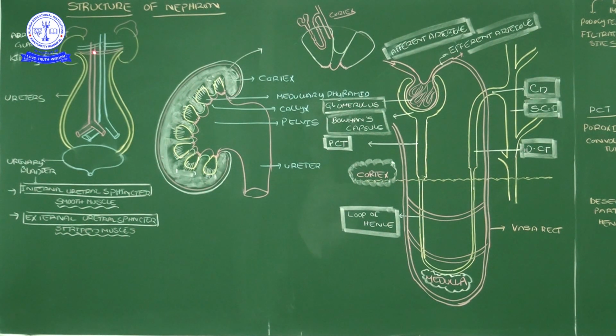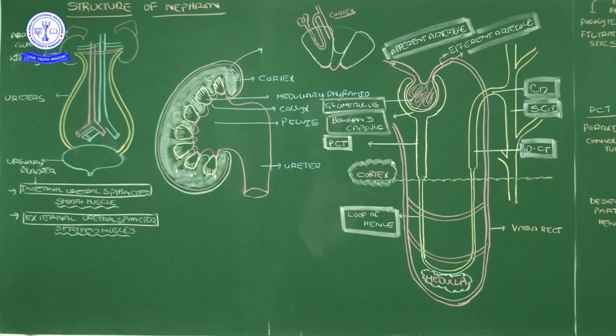In the first place, this is the dorsal aorta, the dorsal artery. This is a vein. The artery will take blood from the heart and send it to the kidney. One blood vessel will enter the inside of the kidney.